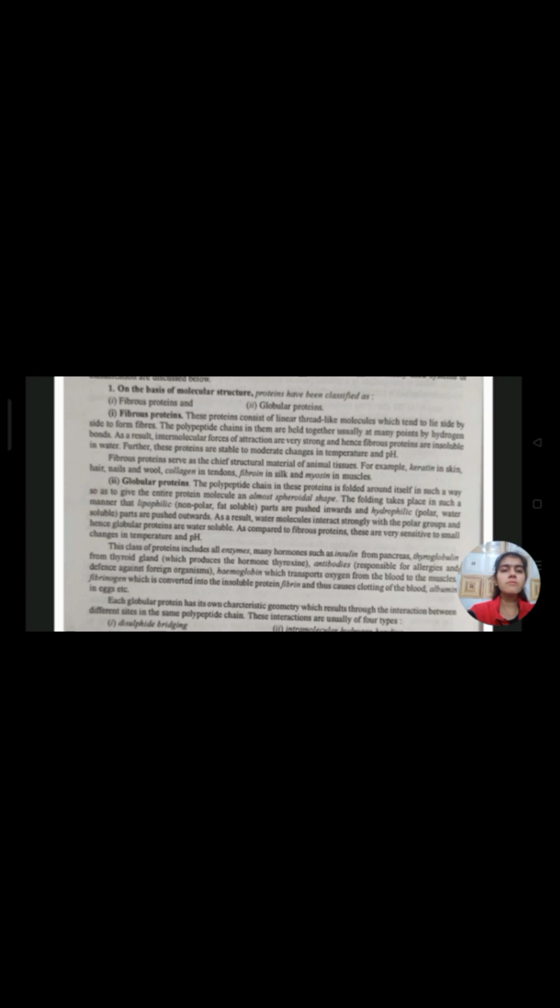This class of proteins include all enzymes, many hormones such as insulin from pancreas, thyroglobulin from thyroid gland which produces the hormone thyroxine, hemoglobin which transports oxygen from blood to muscles, fibrinogen which is converted into the insoluble protein fibrin and thus causes clotting of blood, albumin in eggs, etc.